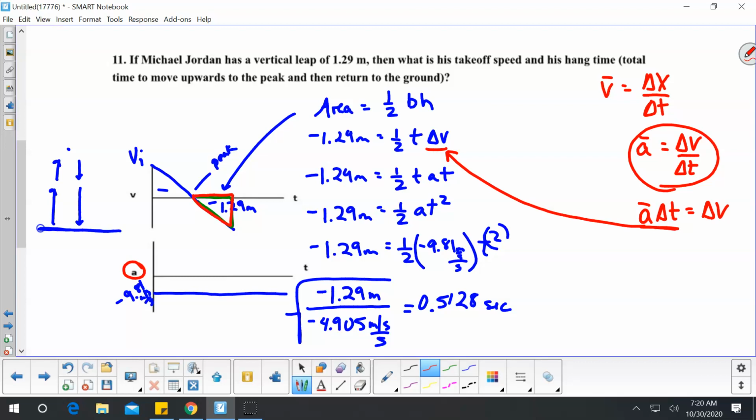And they're asking you for hang time, so we want the total time. Since they are identical, all I'm going to do is take that times 2. So my total hang time is 1.03 seconds. There's my answer for hang time.